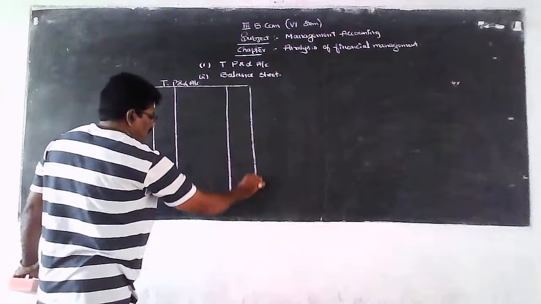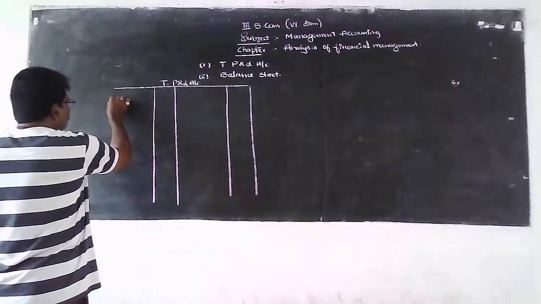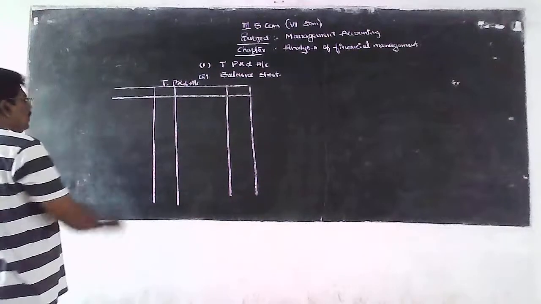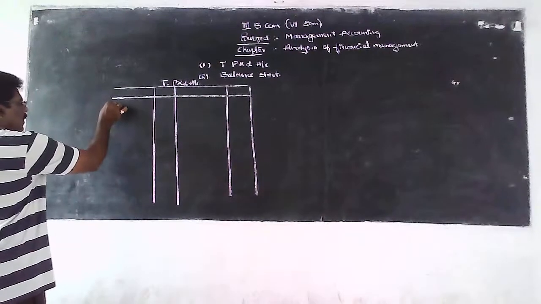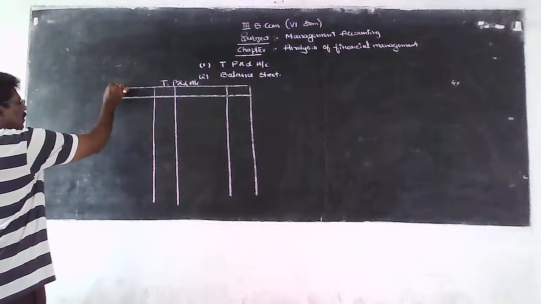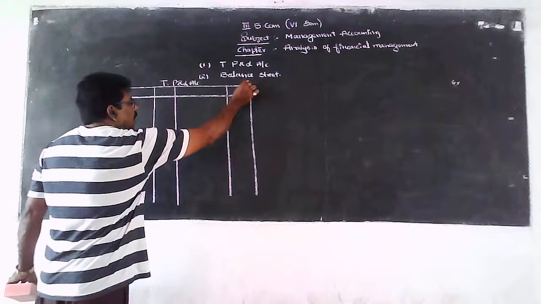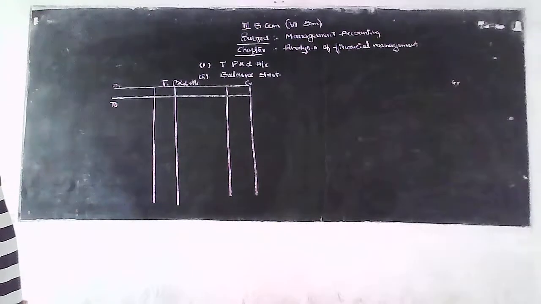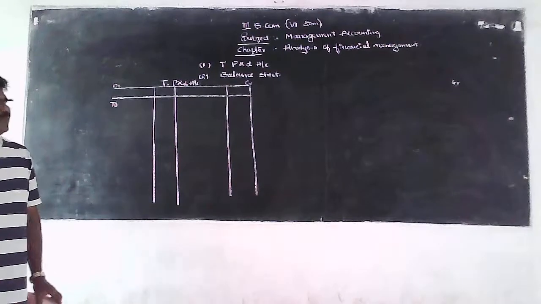First of all, the items relating to the trading account are recorded. In the trading account, all direct expenses are debited and all direct incomes of the business during the period are credited.